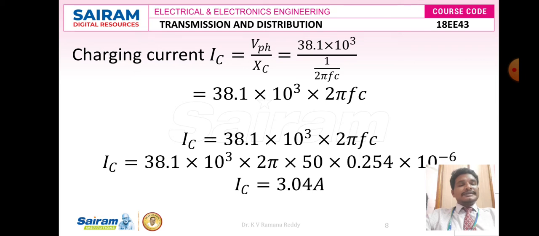Now I am going to substitute for the charging current: IC is equal to V phase divided by XC. V phase is the answer we just calculated, 38.1 into 10 to the power of 3, divided by XC, which is nothing but 1 by 2 pi FC. After simplification, we get 38.1 into 10 power 3 into 2 pi FC. So IC is equal to 38.1 into 10 power 3 into 2 pi into frequency, which is 50 hertz as given in the problem, and the capacitance value we just calculated, 0.254 into 10 to the power of minus 6. After simplification, the charging current IC is 3.04 amperes.